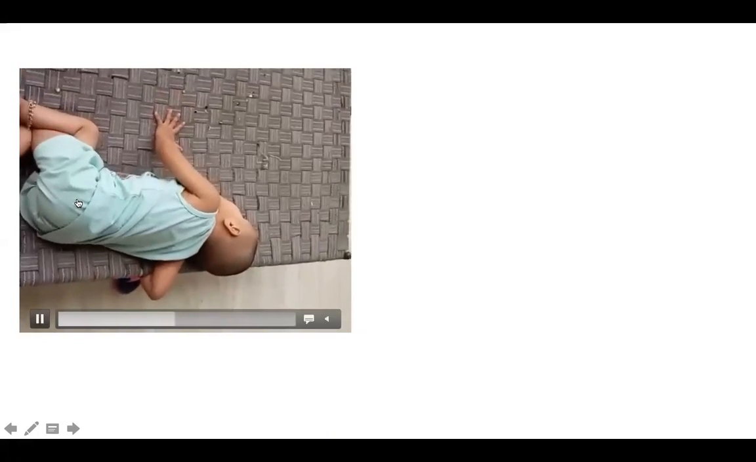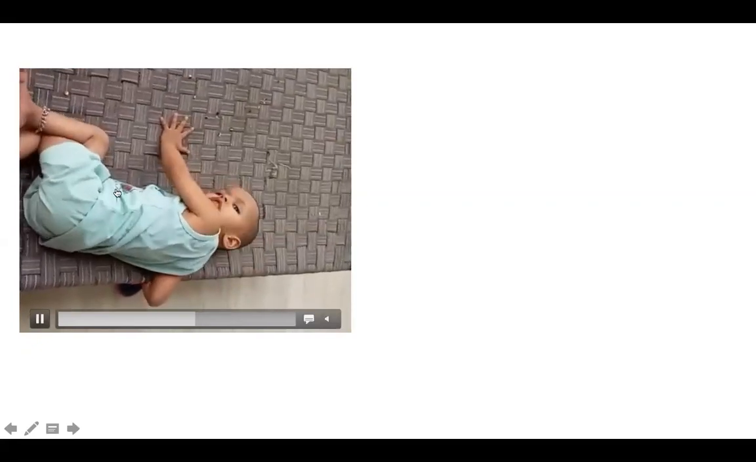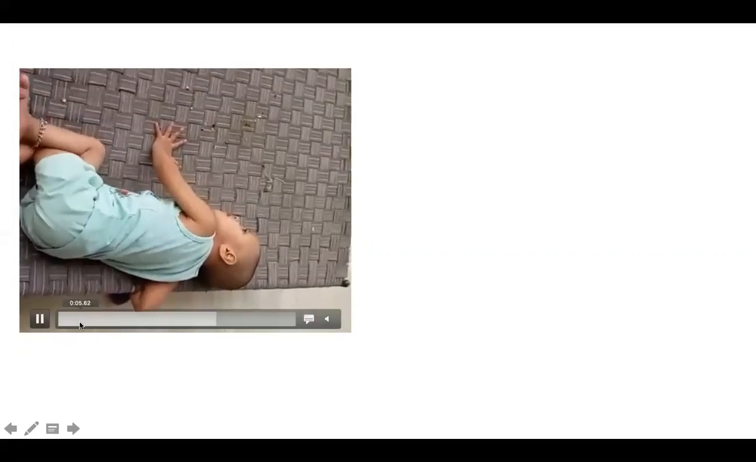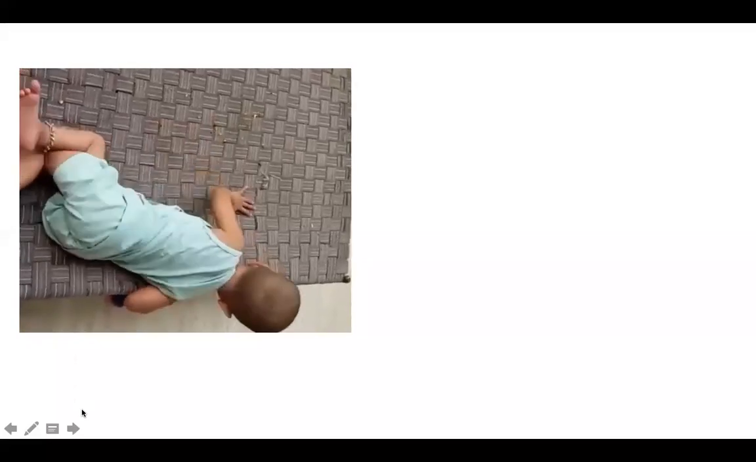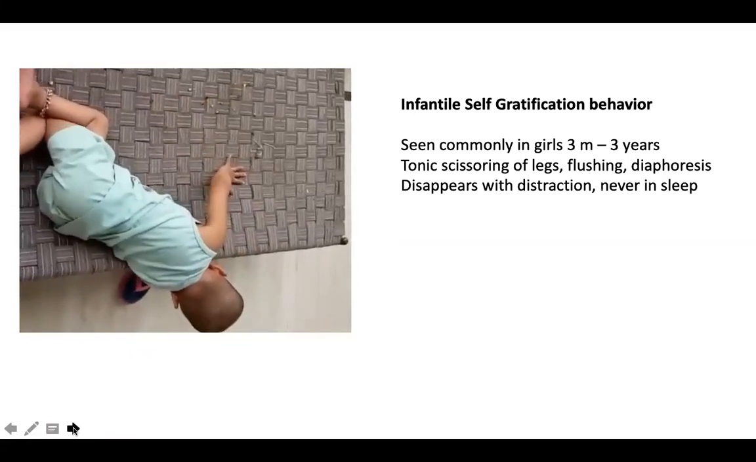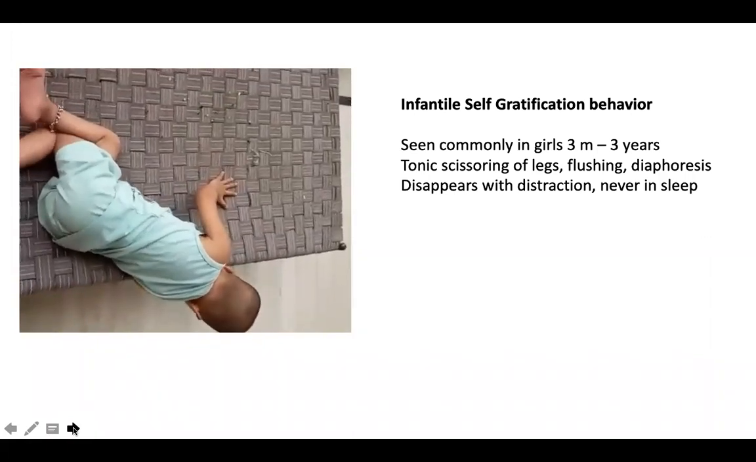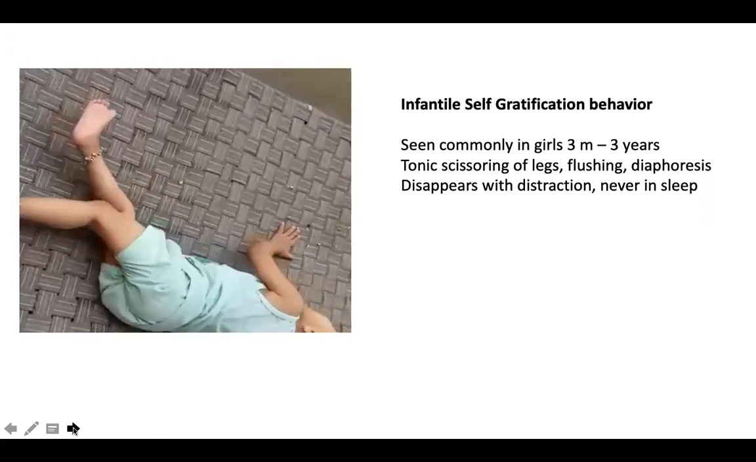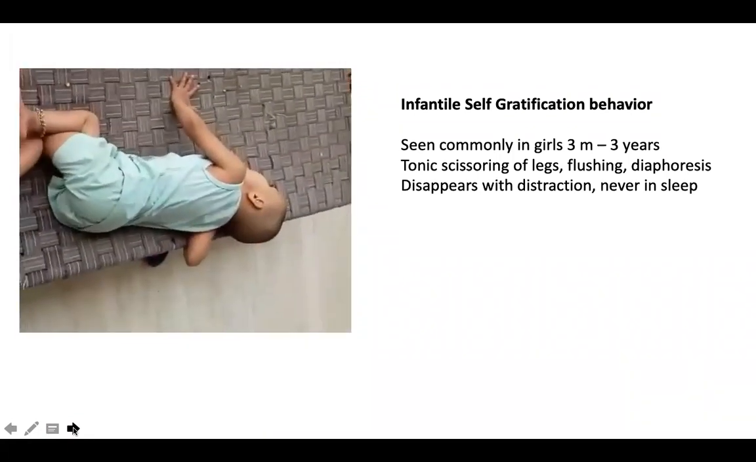These movements are known as self-gratification behavior of infants, seen most commonly in girl infants, usually between 8 months to 2 years of age, but it becomes more covert or disappears when the child grows up. This is an infantile self-gratification behavior, seen in infant girls starting between 3 months to 3 years. They become more silent or more covert with age, and they can disappear with a distraction or making the child more busy. It happens most of the time when the child is bored or alone, or before sleeping and so on.